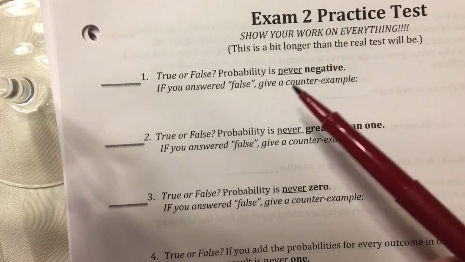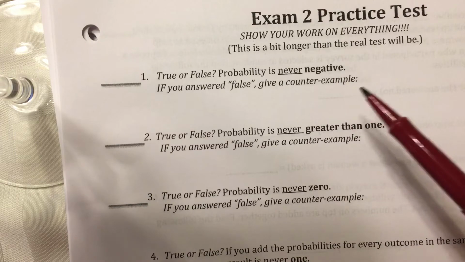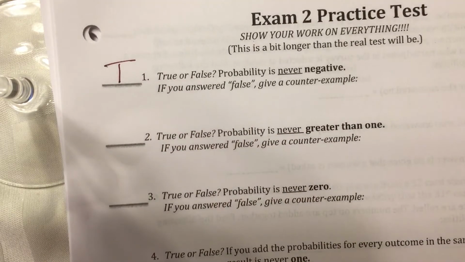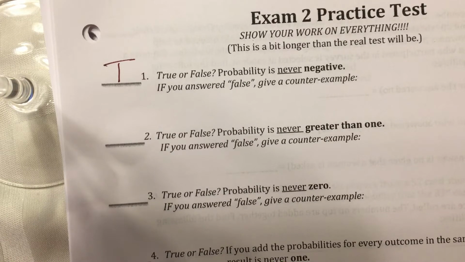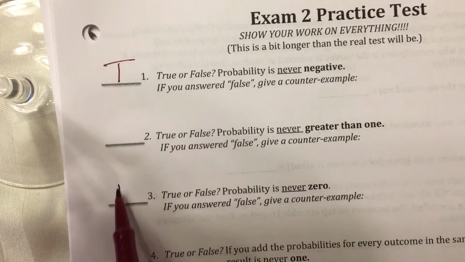So our first question: probability is never negative. That's true. The very smallest that a probability can be is 0. If something is impossible, it's 0. So that means that this number 3 is false.